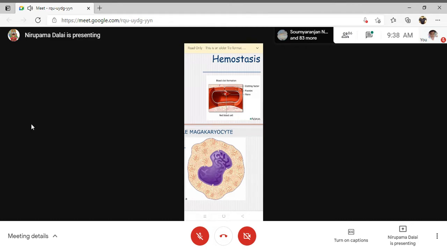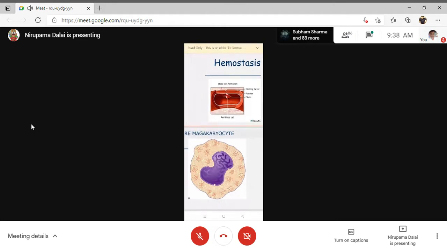When a vessel is injured, the endothelial cells are damaged, and at that time the subendothelial matrix is exposed. Thereafter, suddenly, three mechanisms are started. The first one is vasoconstriction, that means constriction of the blood vessels. So the first mechanism of hemostasis is vasoconstriction.